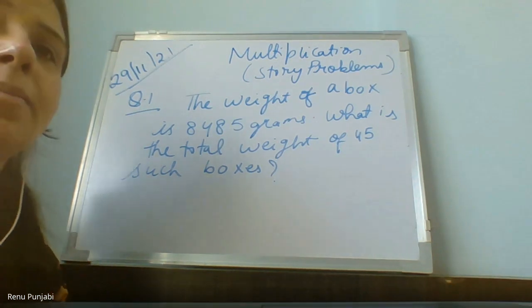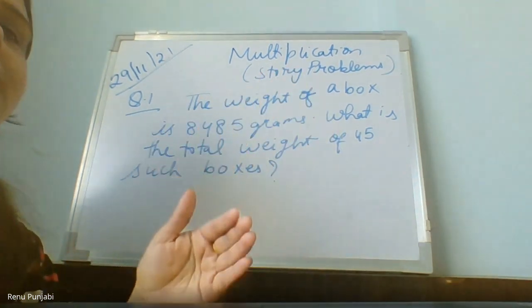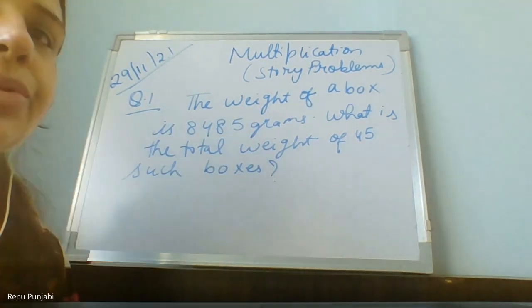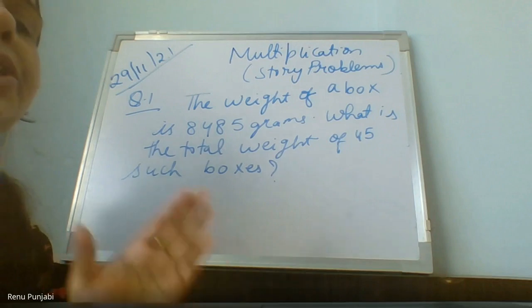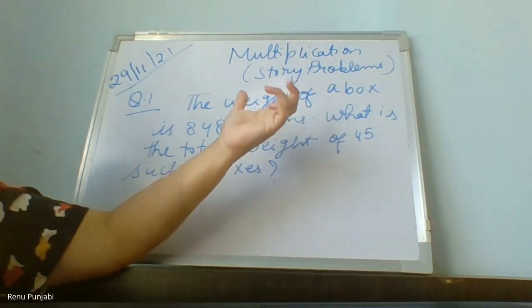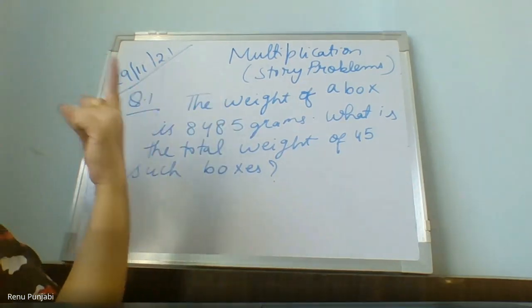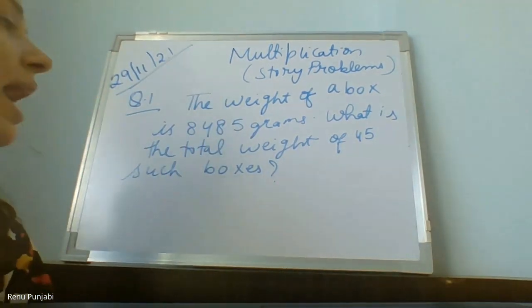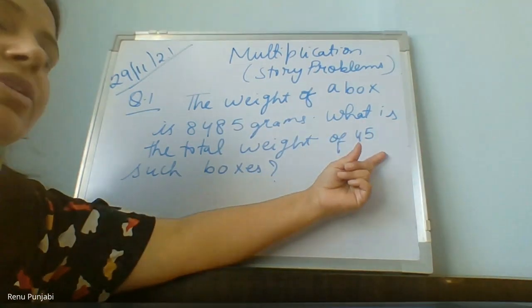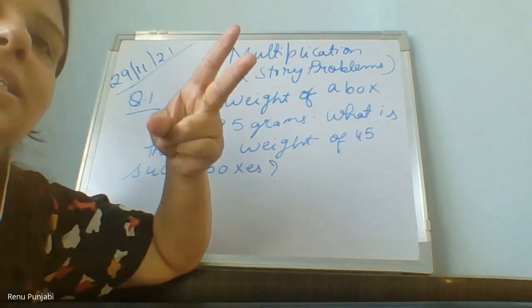Children, always remember the beginning lines, the starting lines depend on what is given to you. Aapko kya information given hai? The weight of one box itna hai. This is the first statement which is given to you, and you have to find for the 45 boxes, which will be your second statement.